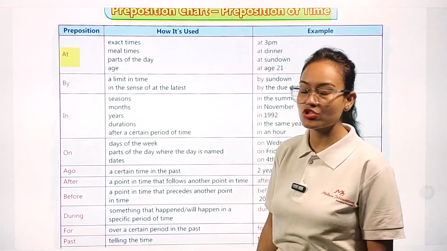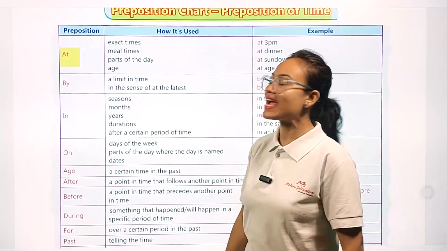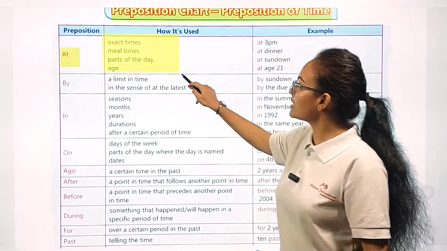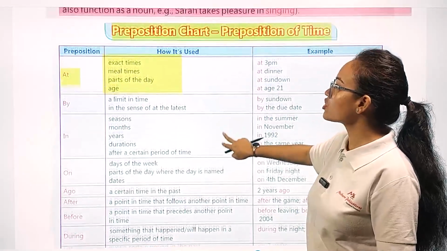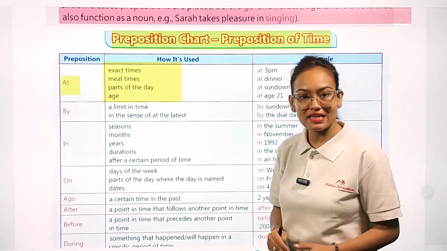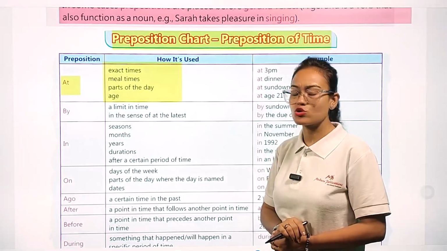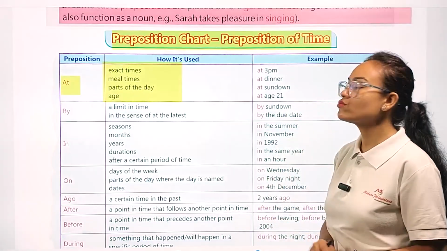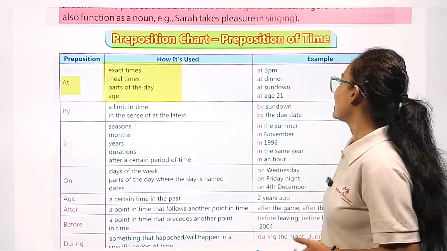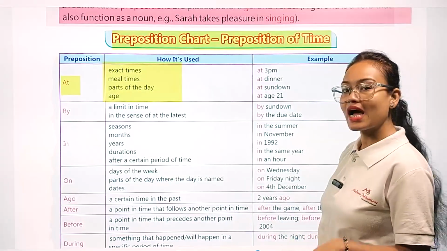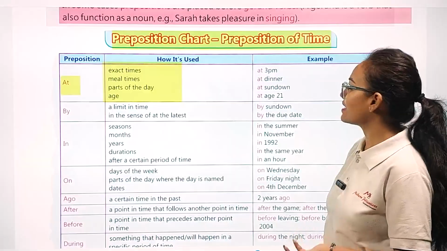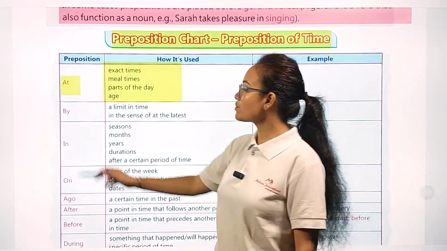At is a preposition word. We use at for exact time, meal times, parts of a day, and age. Whenever we are talking about exact times, meal times, parts of the day and about age, in these cases we use the preposition at. Example, you can see at 3 p.m., at dinner, at sundown, at age 21.